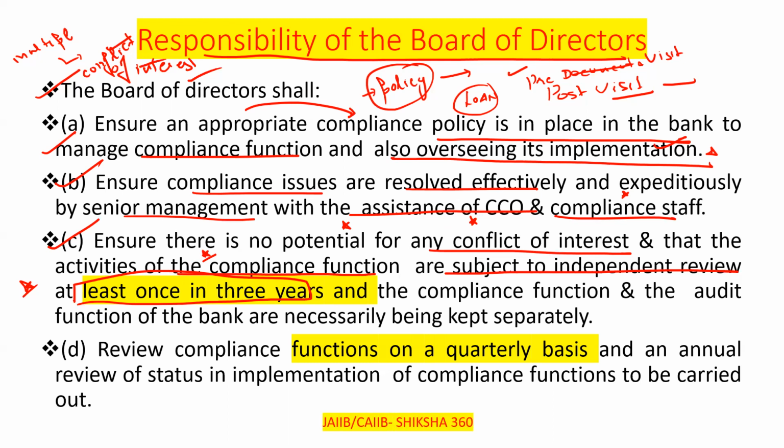And the compliance function and the audit function of the bank are necessarily to be kept separate, clear. So that it will not lead to any conflict of interest, clear. Next one: review compliance functions on a quarterly basis.